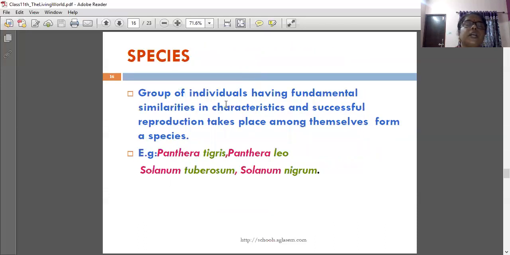In that, species is the lowest classification, which we learn first. It is a group of individuals having fundamental similarities in characteristics, among which successful reproduction takes place. Example, Panthera tigris and Panthera leo, and Solanum tuberosum and Solanum nigrum. In Panthera tigris, tigris is the species. Tigris and leo are the species. Tuberosum and nigrum are the species only.